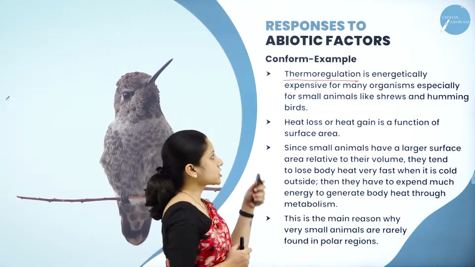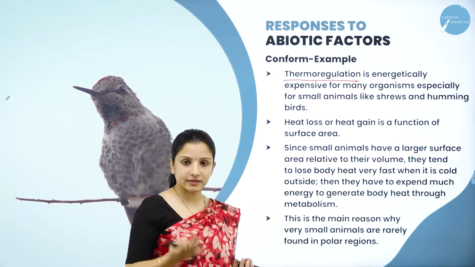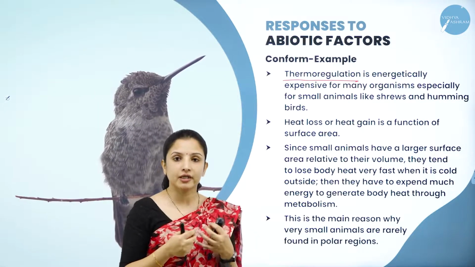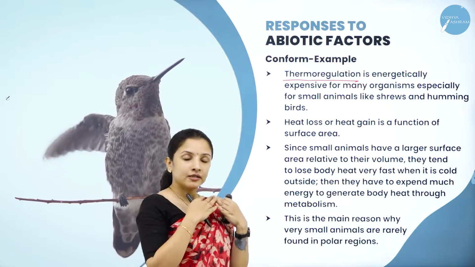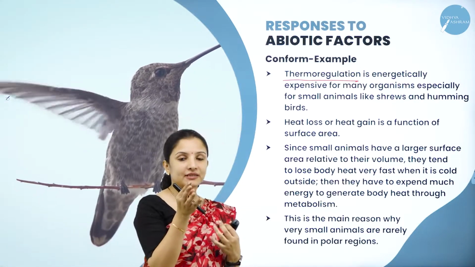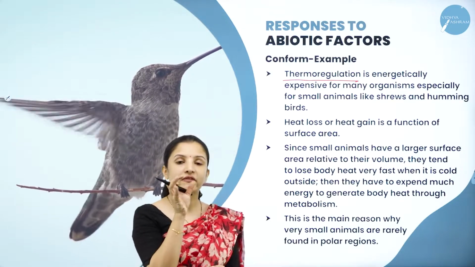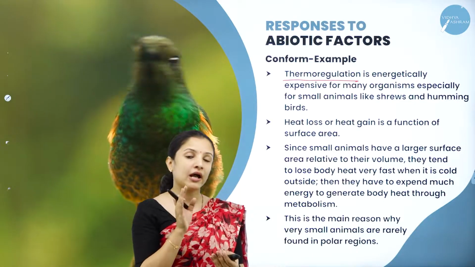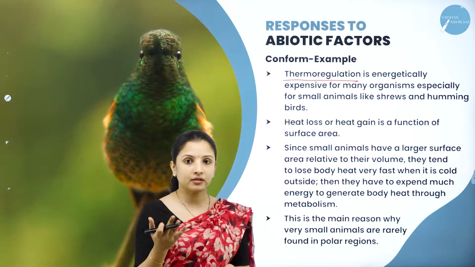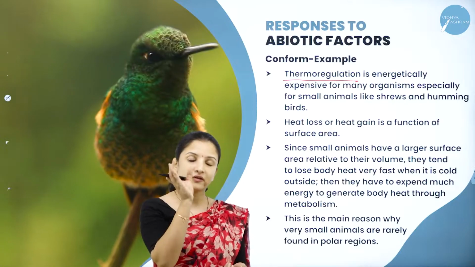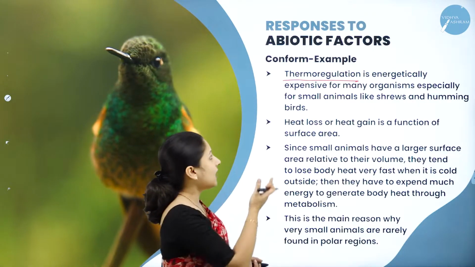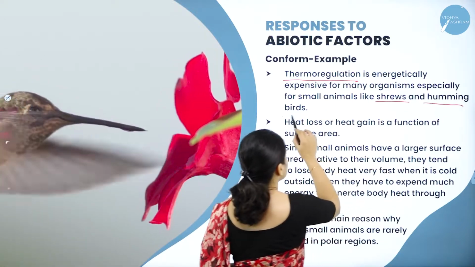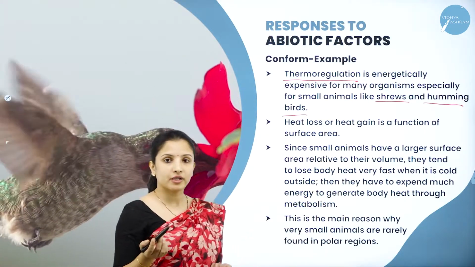So thermoregulation is an energetically expensive process. If we need to regulate our body temperature, a lot of energy needs to be released. But here is what happens: there are some birds or mammals which are very, very tiny, and they are not capable of regulating their body temperature. Imagine if they wanted to; first of all, they are very tiny. That is the hummingbird. We have shrews, the shrews and the hummingbirds. So how will they maintain their body temperature?